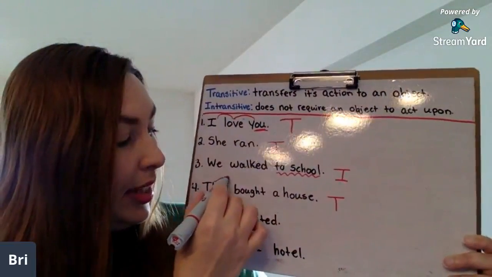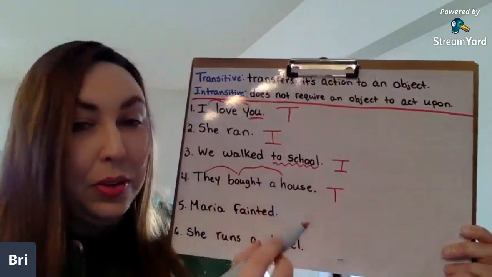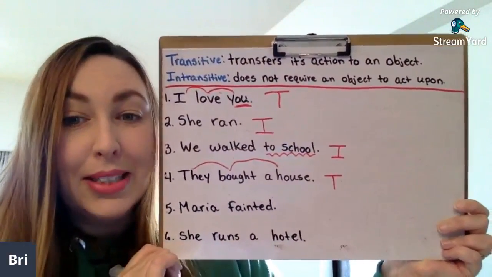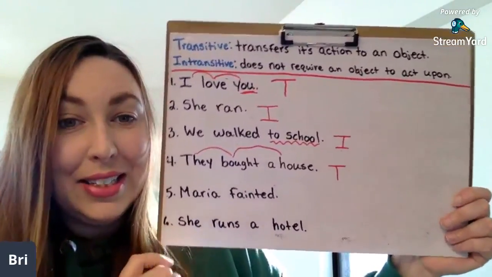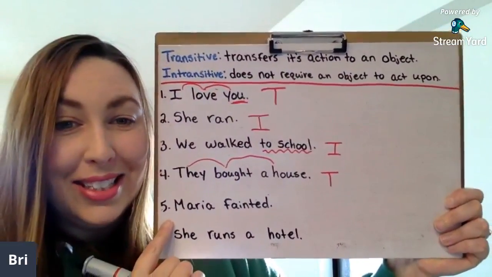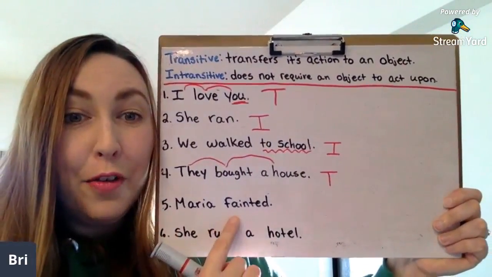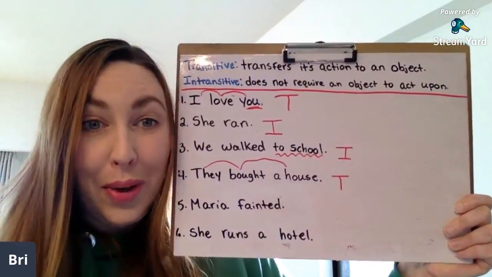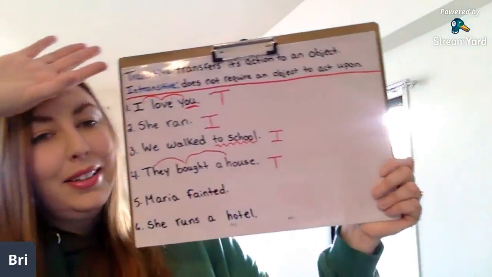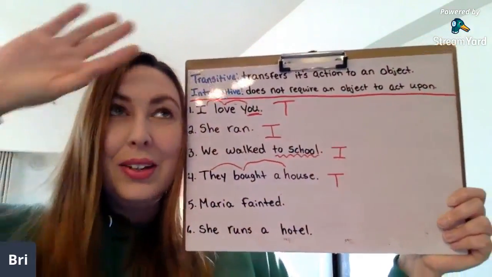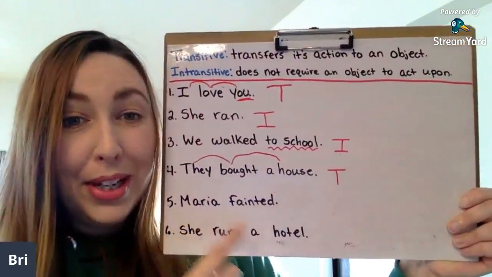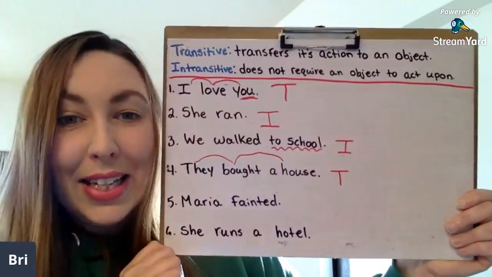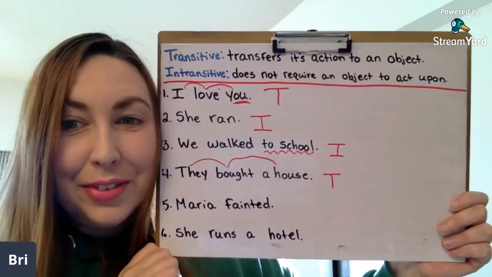So they did the action to the house. Okay? They bought a house. All right. Number 5. Hopefully this one's easy. Maria fainted. So if you don't know what faint means, okay. Oh my goodness. Maria fainted. Is that transitive or intransitive?